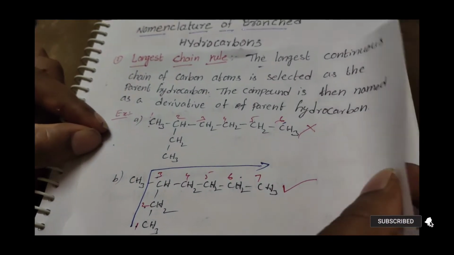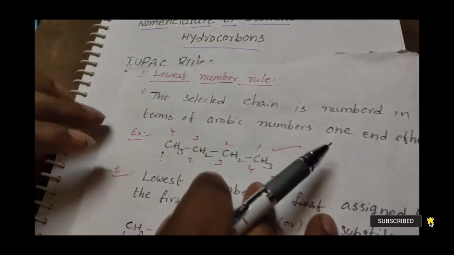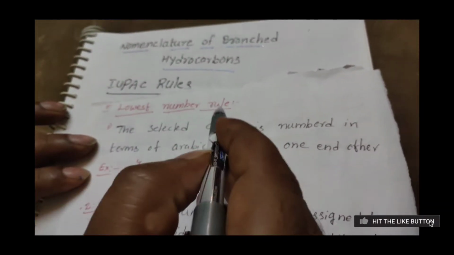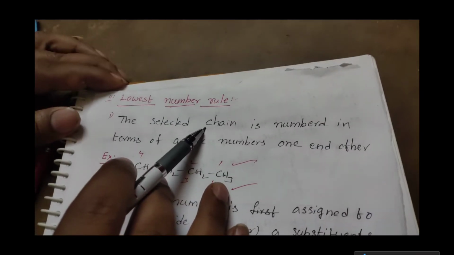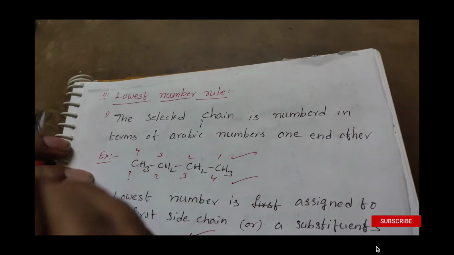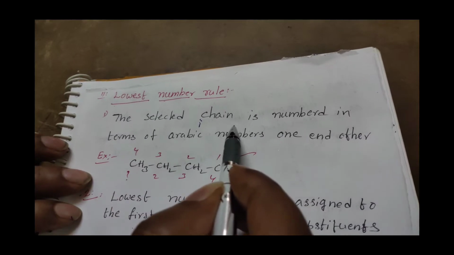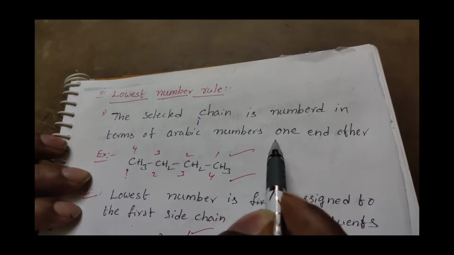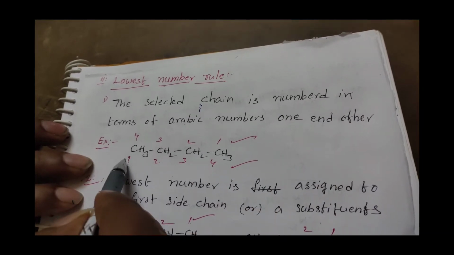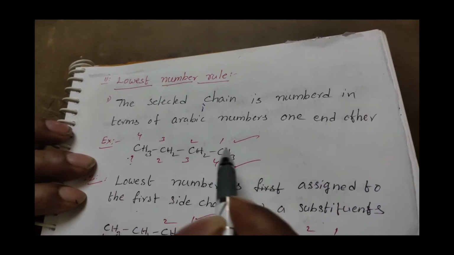Okay students, next rule, the lowest number rule. So what is the meaning of the lowest number rule? Here the selected chain is numbered using Arabic numbers, 1, 2 and so on.